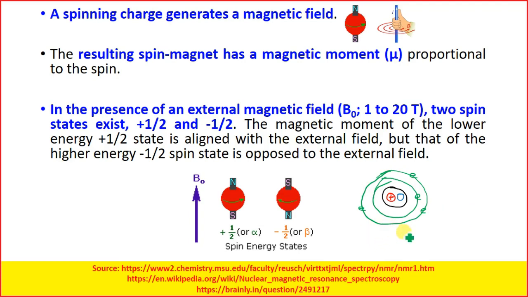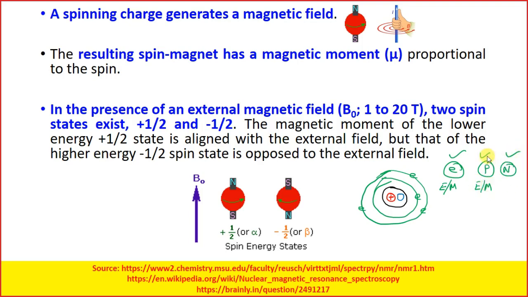Now if you look over here, in the classical theory we have electrons, and we have protons and we have neutrons. Electron is a charged particle. If it moves, it will generate an electrical field and a magnetic field. Proton, if it rotates, will generate an electrical field and a magnetic field.